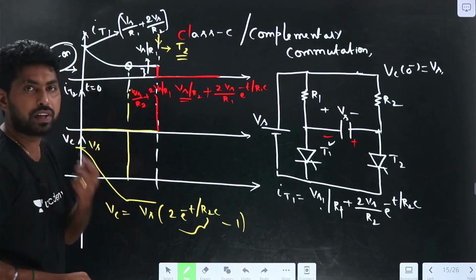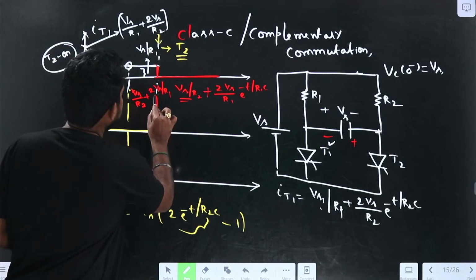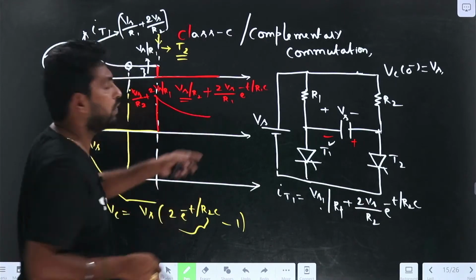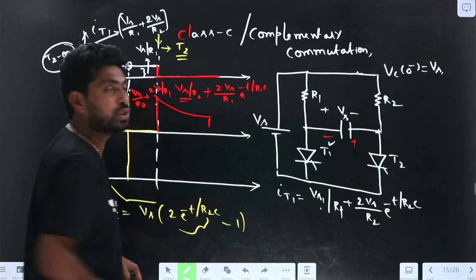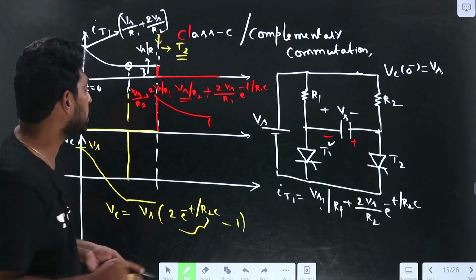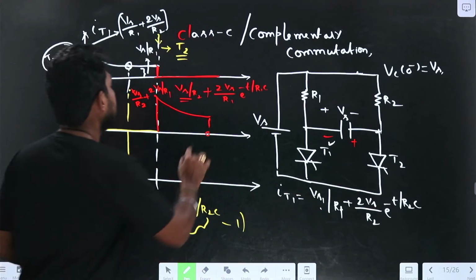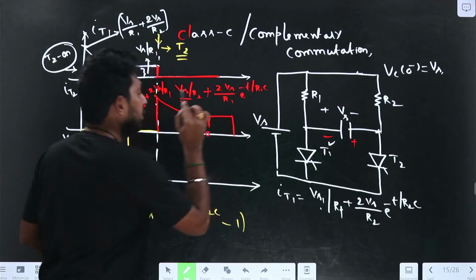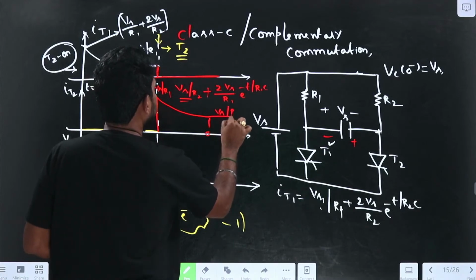So what happens after that? After that it has some transient condition. Up to the transient condition it will be exponentially decreasing. When the transient becomes 0, after it reaches the time constant, it reaches the steady state value, which is equal to Vs by R2.